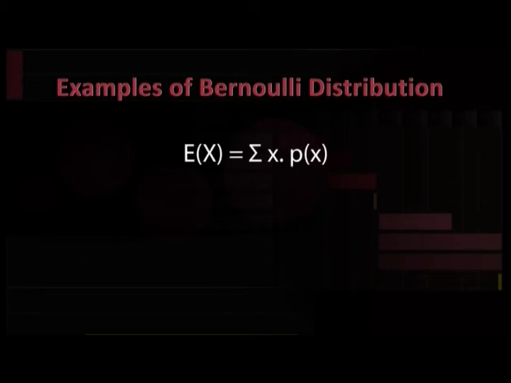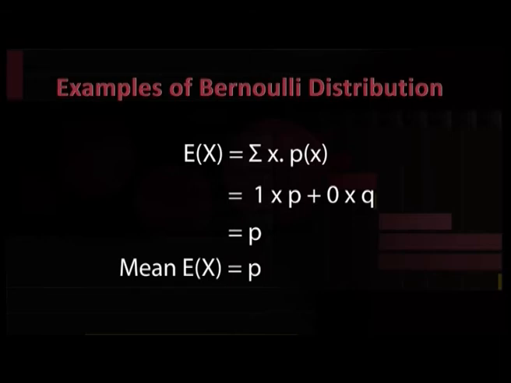Expectation of X equals summation of x into probability of x, which is equal to 1 into p plus 0 into q, which is equal to p. Therefore, mean expectation of X is equal to p.